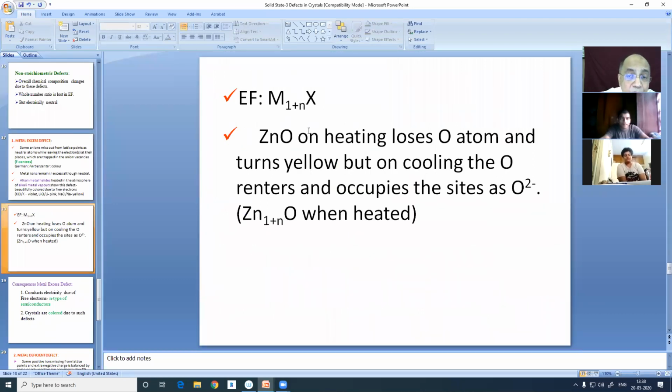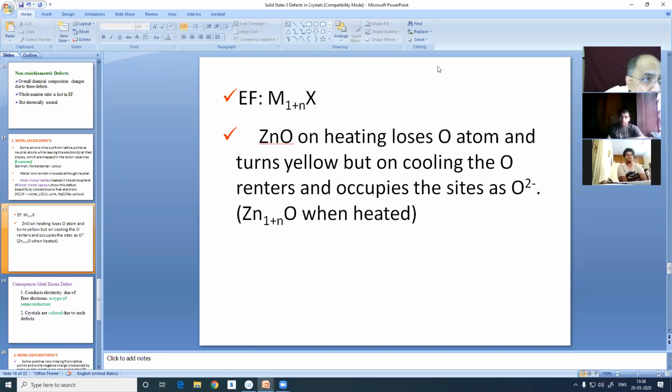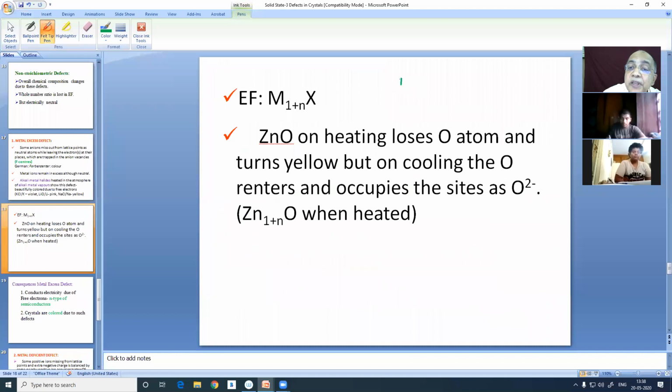In the same example, the formula becomes non-stoichiometric. When metal ion remains in excess, such a compound cannot be called NaCl. As long as there is only Schottky defect, it will be NaCl. But once you have introduced a non-stoichiometric defect, then it will be Na 1.05 Cl, because since some chloride ions are missing as neutral atoms, the proportion of the positive ions becomes more.